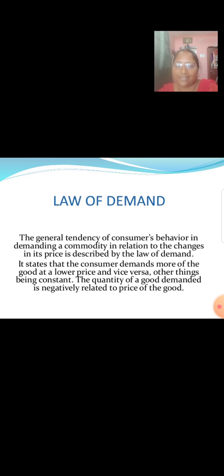Law of demand. The general tendency of consumers' behavior in demanding a commodity in relation to the changes in its price is described by the law of demand. It states that the consumer demands more of the good at the lower price and vice versa, other things being constant. The quantity of a good demanded is negatively related to the price of the good. When the price goes up, the quantity demanded goes down. The relationship between price and quantity is inverse. When the price goes down, the quantity demanded goes up.